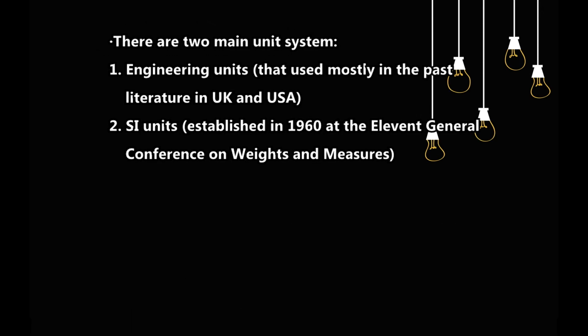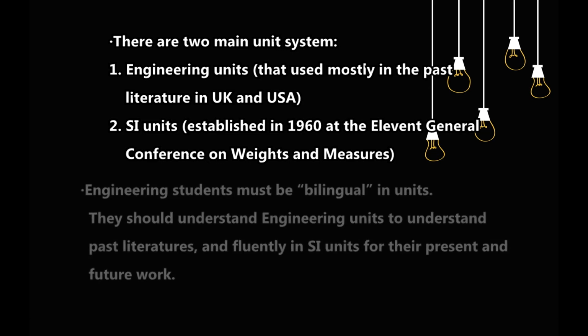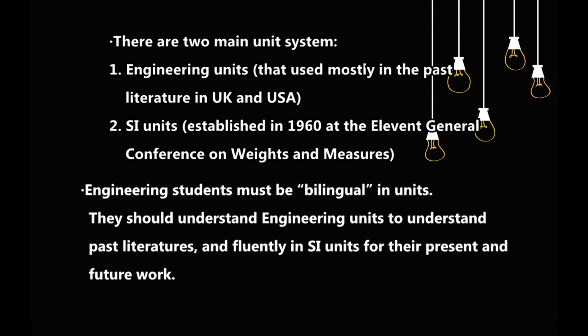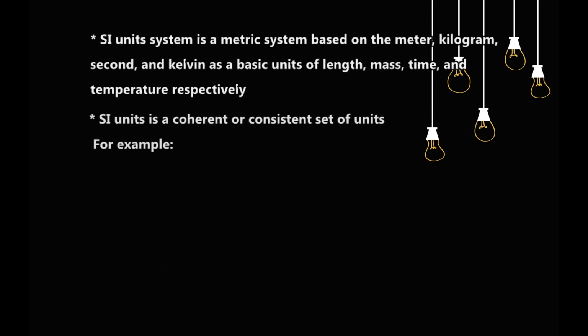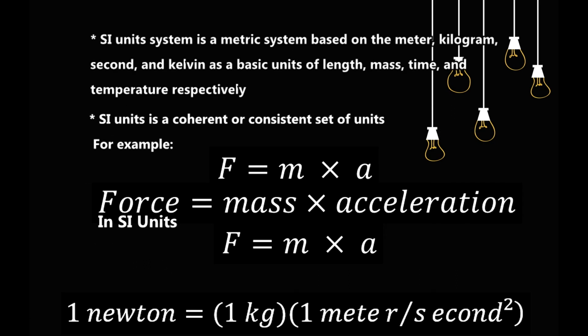There are two main unit systems. The first is engineering units and the second one is SI units. Engineering students must be bilingual in units. They should understand engineering units to understand past literature and be fluent in SI units for their present and future work. The SI unit system is a metric system based on the meter, kilogram, second, and Kelvin as the basic units of length, mass, time, and temperature respectively. SI is a coherent or consistent set of units. Please read carefully on this screen the example of this coherent set of units.